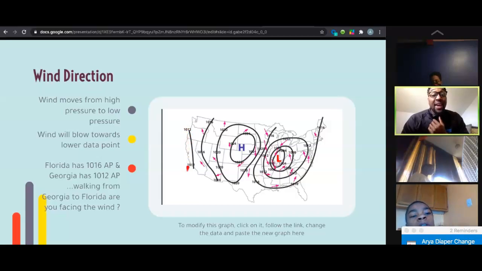This has the same air pressure. This is a trick question. So if we're moving from 1012 to 1012, where would the wind be moving? We know air pressure moves from areas of high to low. So what happens if the air pressure is the same?